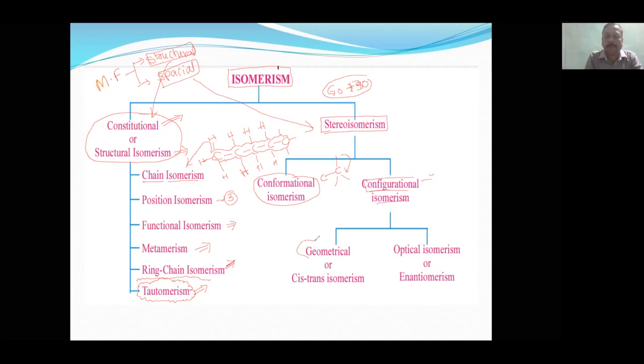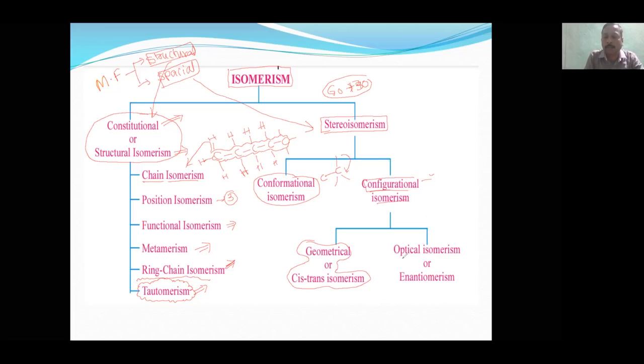With respect to a double bond, it is called cis and trans isomerism. If the same group is on the same side of the double bond, it is called cis; if opposite, it is called trans.